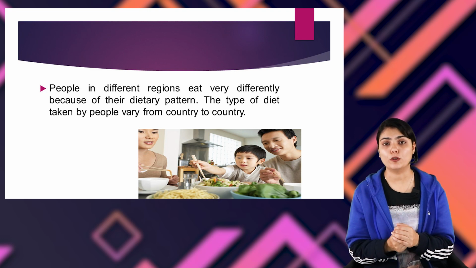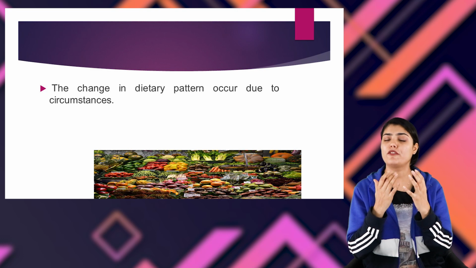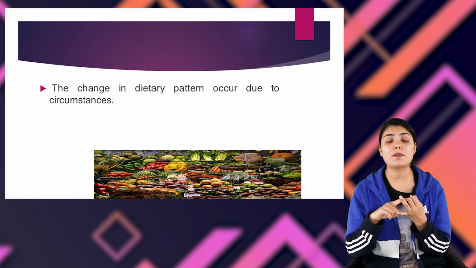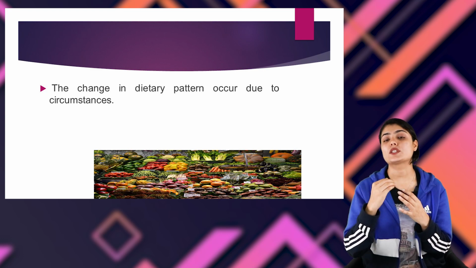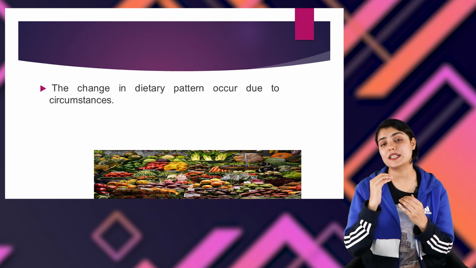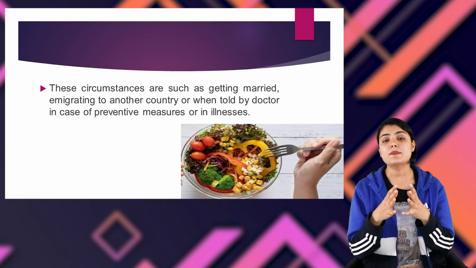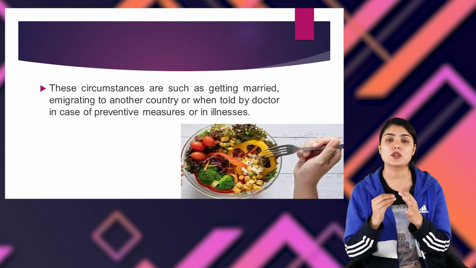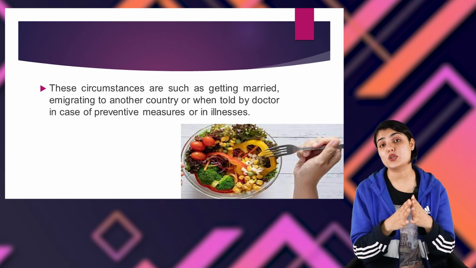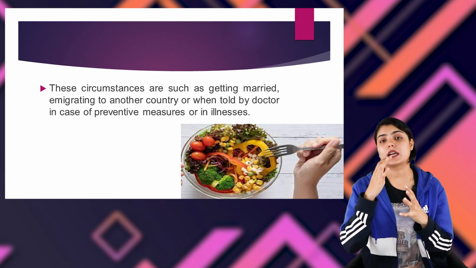The dietary pattern of a person may change, and it may change because of various circumstances, such as being married or immigrating to some other country, as well as when it is told by the doctor as a preventive measure for certain kinds of illness. So the dietary pattern of an individual might change depending on the circumstances. Sometimes it may be because the person is married to a different community, or the doctor has told the person to not consume certain kinds of food. It can also be because of immigrating from one country to another.